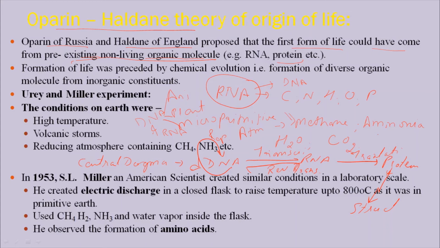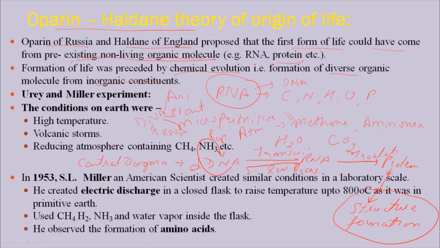Okay. So this is basically called chemical evolution, that is, the formation of diverse organic molecules from inorganic constituents. Urey and Miller are the scientists who studied the theory, or hypothesis, of Oparin and Haldane and tried to develop it experimentally. They developed an artificial condition of a primitive atmosphere